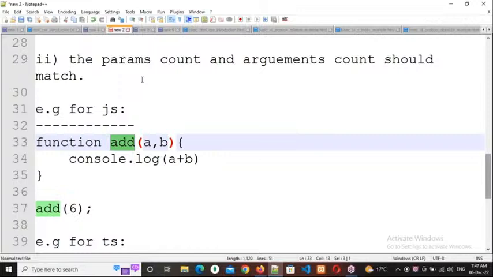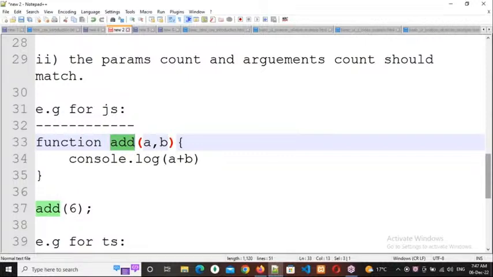Example for JavaScript. In order to write a function, we need to use the function keyword and the function name, then parentheses and curly braces. Console.log a plus b. Clear, everybody? Can you respond? Yes, sir. And here I'm writing line number 37, add of 6.